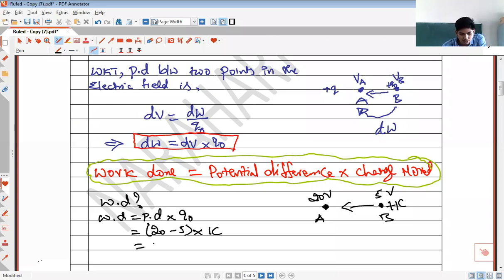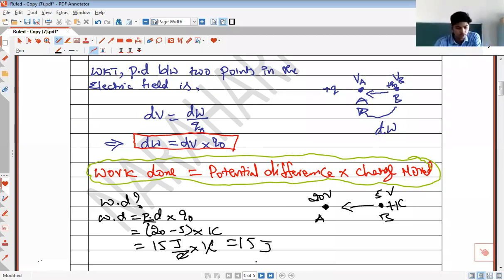So potential difference is 15 joule per coulomb. Potential difference is to be measured in joule per coulomb, into the charge, which is 1 coulomb. Coulomb and coulomb get cancelled out, and the work done comes out to be 15 joules. So, in order to move a charge from a point of 5 volt potential to a point of 20 volt potential, you will have to do a work of 15 joules, right? So, this is regarding the work done to move a charge from one point to another point.